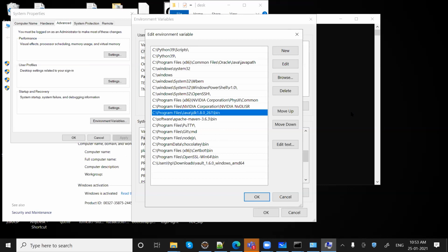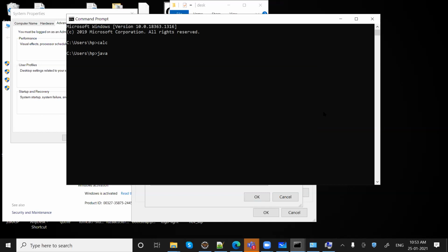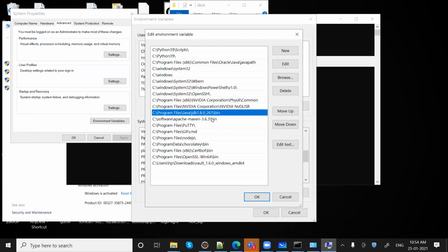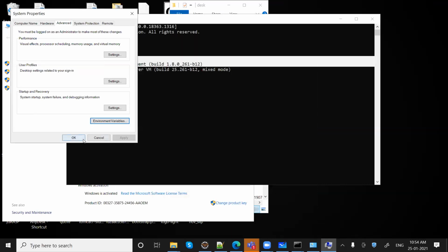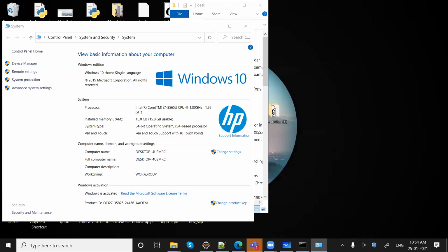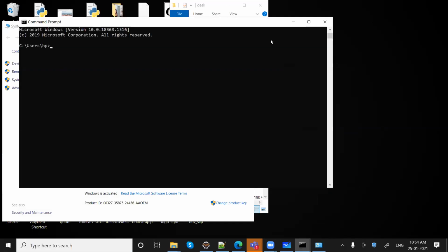So if I say here java version, you can see it is showing the version of Java I'm having right now. But in case I delete this one, so I have deleted that path. Okay, okay, and okay. Now if I open command prompt again and I say java version, it's still working.